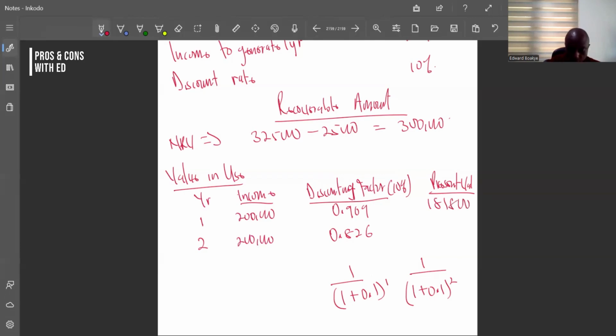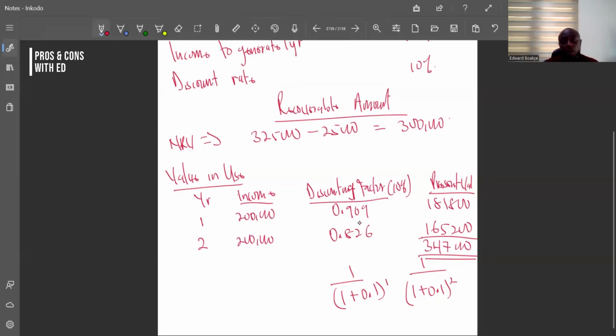And then 0.826 times 200,000 will also give us 165,200. So what will be the total value in use? The total value in use is having the two together, and it gives me 347,000. So our value in use is 347,000.